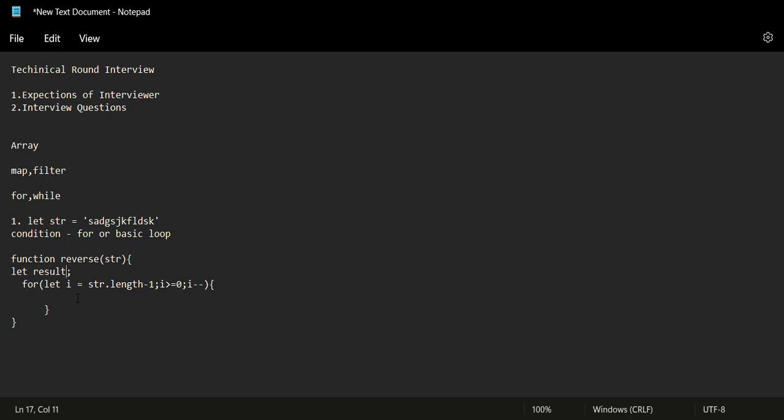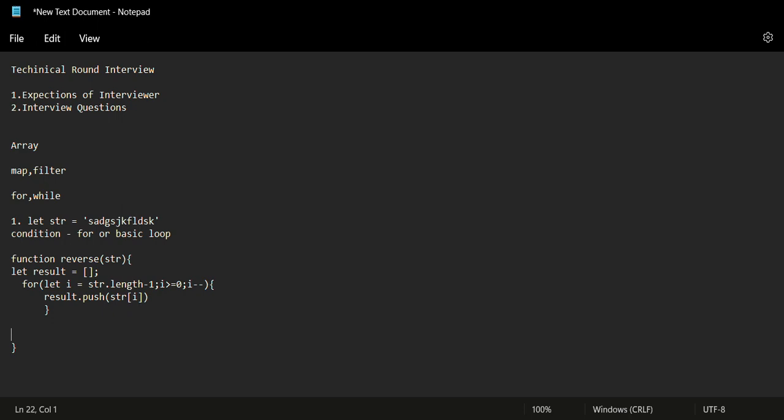Now we can initialize this result variable as an array. Whenever we do the iteration, we will store the character of that index inside the result. For that, I'll use the push method, and in push, since we have the string, if we pass i inside the array, it will iterate from last to first, and this will be stored inside this array.